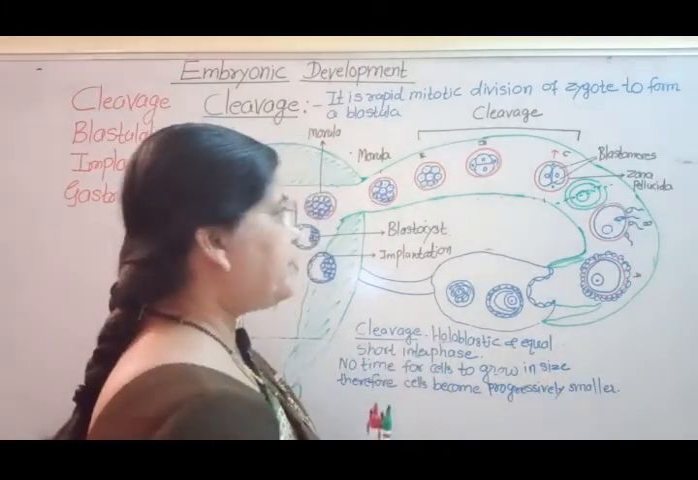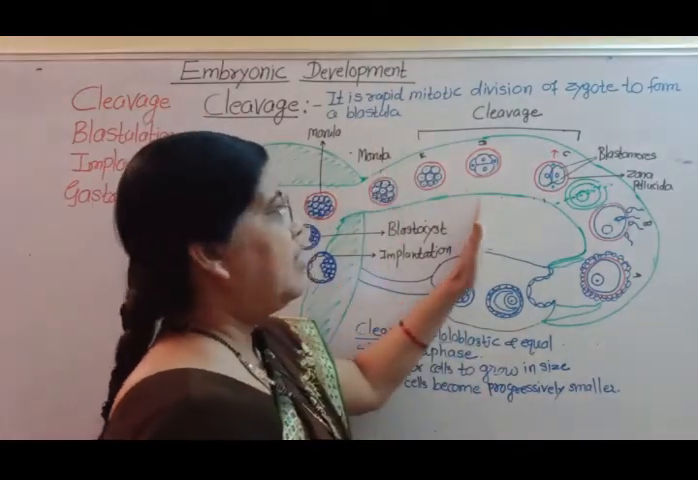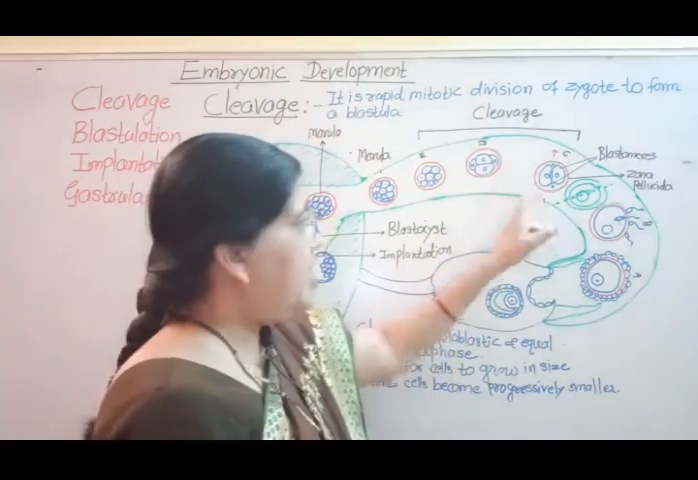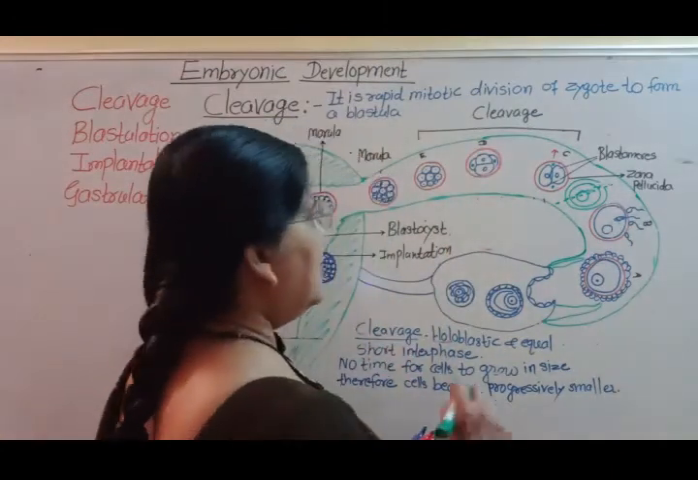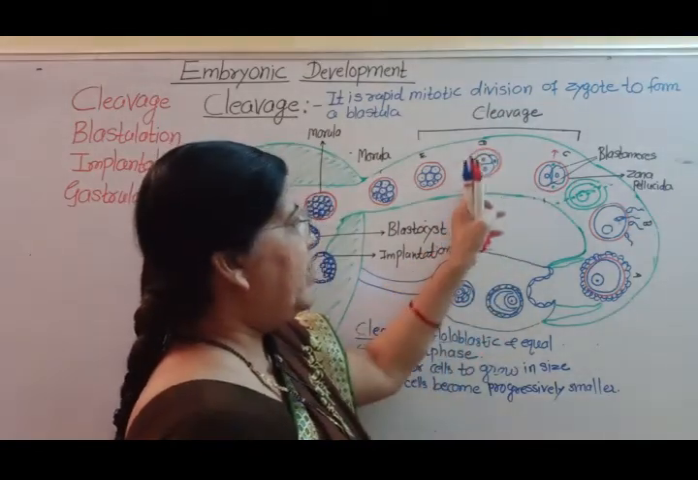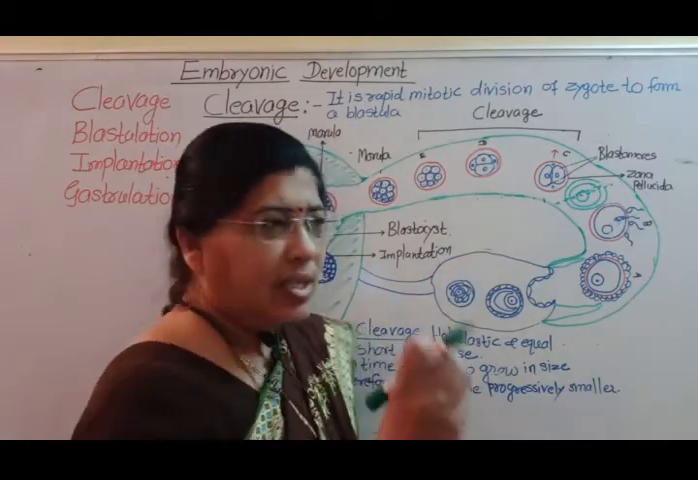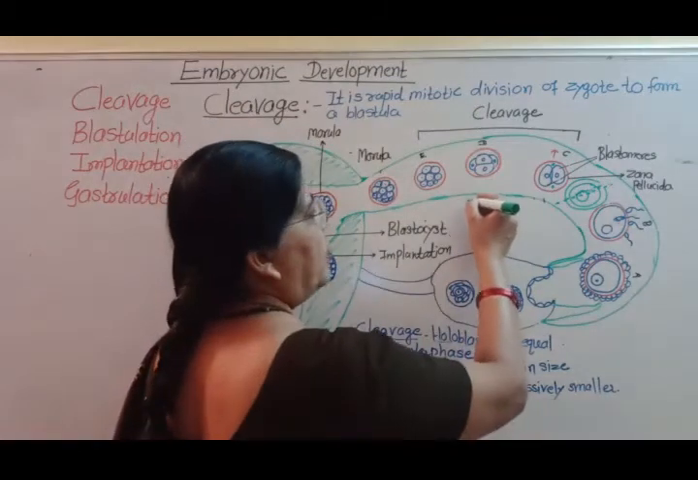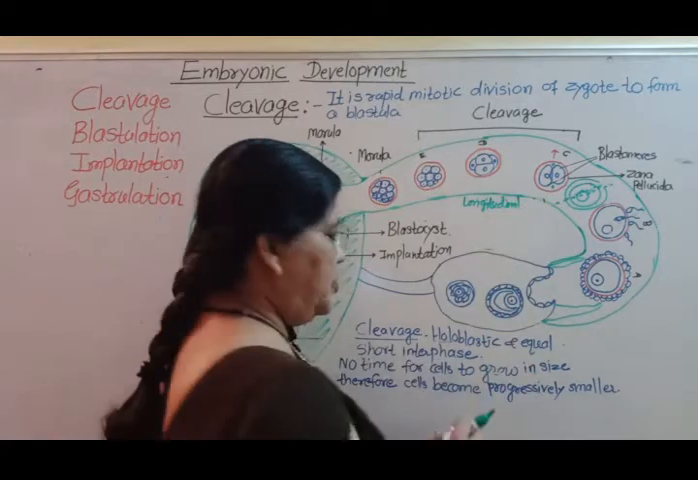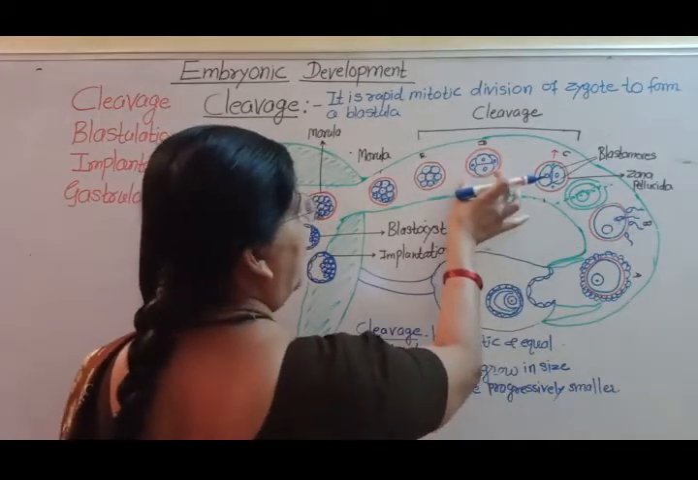Then second cleavage. Second cleavage plane is also longitudinal, but it is at right angle to the first cleavage. Second cleavage takes place approximately 30 hours after first cleavage and 60 hours after fertilization. Second cleavage plane is also longitudinal, and it divides 2 blastomeres into 4 blastomeres.